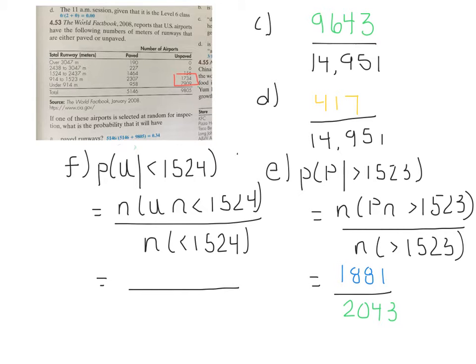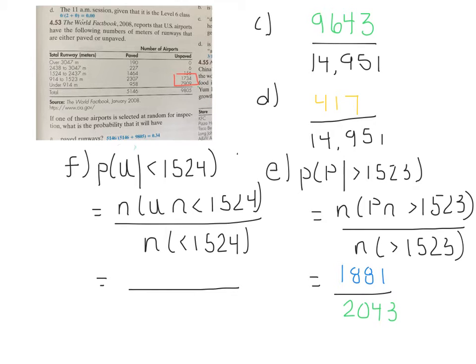Sorry, I began talking without the recording. So we're interested in finding the number that are both unpaved and less than 1,524 meters. Well, we notice that in the red box, those runways are all less than 1,524 meters and unpaved.